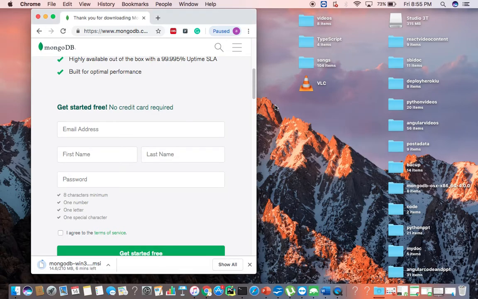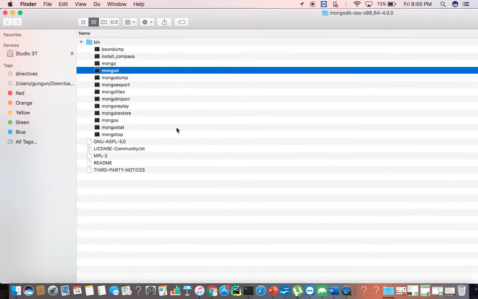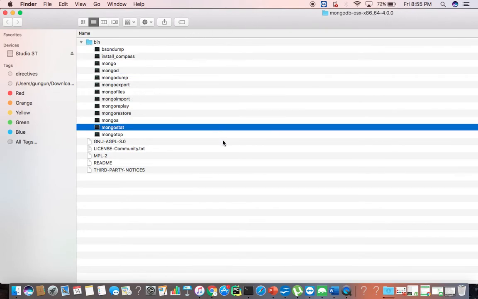Inside that MongoDB folder you will find a bin folder. In the MongoDB bin folder, you will have two important files,